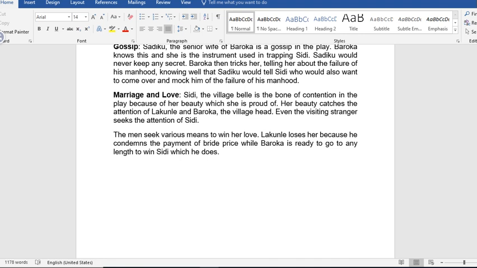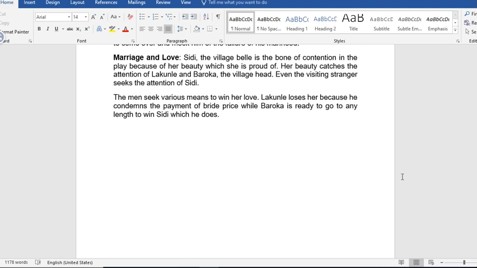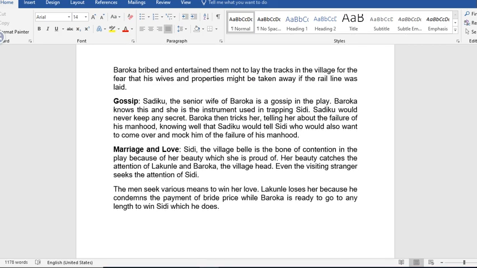We also have the theme of marriage and love. Sidi, the village belle, is the bone of contention in the play because of her beauty, which she is proud of. Her beauty catches the attention of Lakunle and Baroka, the village head. Even the visiting stranger seeks the attention of Sidi. The men seek various means to win her love. Lakunle loses her because he condemns the payment of bride price, while Baroka is ready to go to any length to win Sidi, which he does. So those are the themes identified from the play.